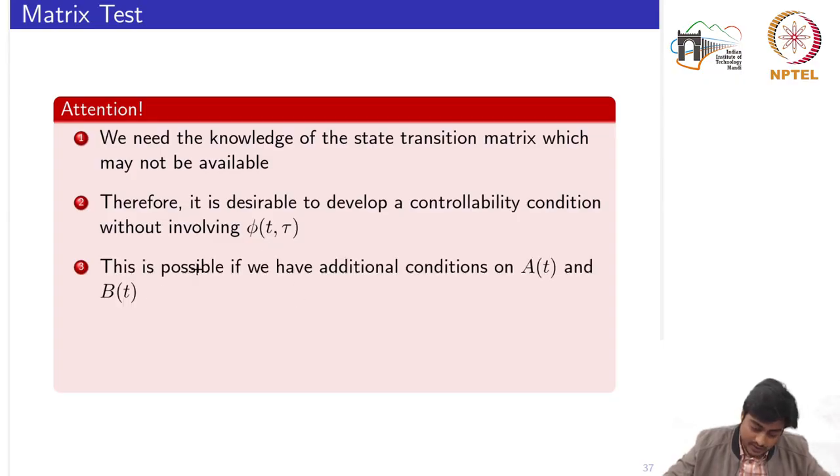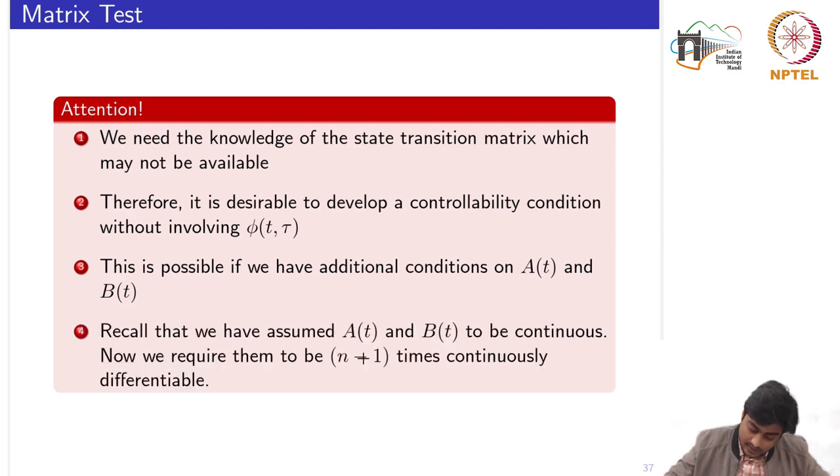Okay, so to do this, we require some additional conditions on the matrices A and B. We had already assumed that the A and B matrices are continuous first of all, but now an additional condition we require is that these two matrices be n minus 1 times continuously differentiable.